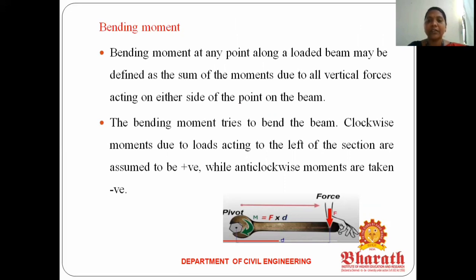What does the definition mean? For bending moment, we find the moment. A moment is force times perpendicular distance. So what is bending moment? It is the sum of the moments due to all vertical forces acting on one side of the beam. For any beam, we calculate the bending moment on either the left side or the right side. It means we calculate the sum of all the moments on either one side of the beam, and that is called the bending moment. Okay, so the bending moment is what bends the beam.